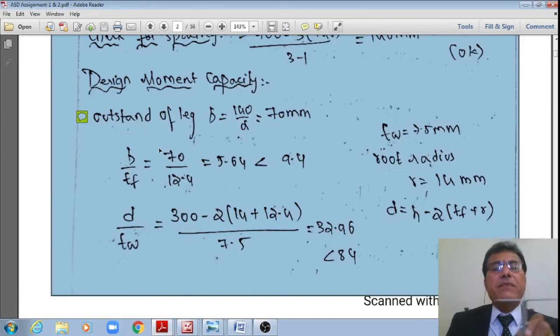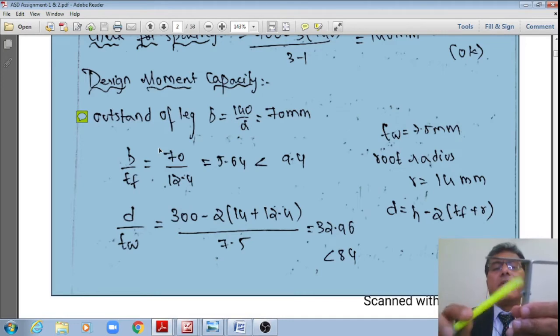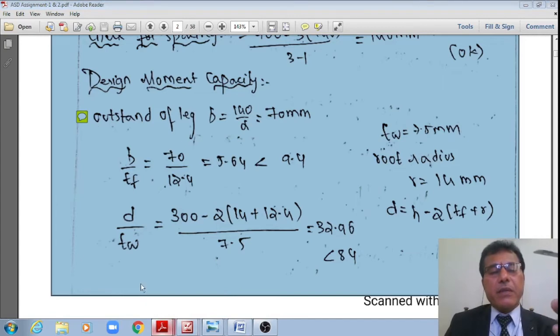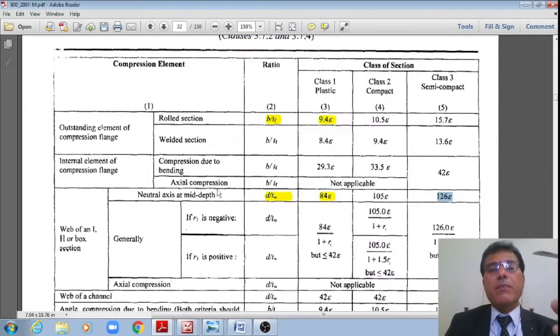Where I have the outstand of the leg, the width of the flange is 140 mm. This is what is called the outstand of the flange from the web. Outstand is equal to the total width of the flange, 140, divided by 2. That works out to 70 mm. That 70 mm divided by the thickness of the flange, 12.4, works out to 5.64, which is less than 9.4, as we have just seen. Therefore, the flange has totally plastified.